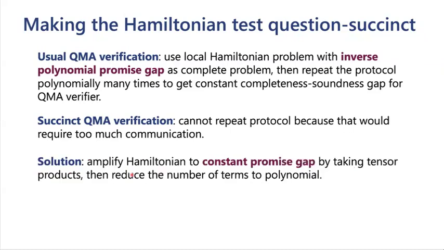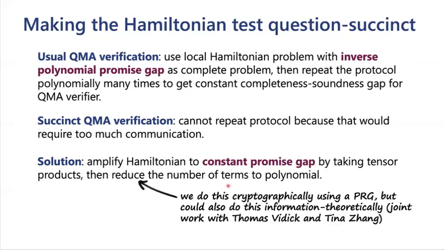So the solution to this is to first amplify the Hamiltonian to a constant promise gap by taking tensor products. If we do this, the problem that we incur is that the number of terms in the Hamiltonian, if we take polynomially many tensor products, is going to be exponential now. So as a second step, we have to reduce the number of terms in the Hamiltonian to a polynomial. In our paper, we do this cryptographically using a PRG because we ultimately anyway care about argument systems. But I will point out that we also do know how to do this information theoretically. This is work by myself with Thomas Wittig and Tina Zhang.